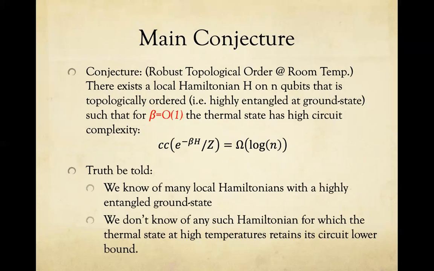So, truth be told, if you look at this conjecture, we know of many local Hamiltonians with a highly entangled ground state. These are, for example, quantum error correcting codes with large distance, say the Toric code. But yet, we don't know of any such Hamiltonian for which the thermal state at high temperatures retains its circuit lower bound. In other words, for all we know, the quantum error correcting codes, the good ones that we know of, if you raise their temperature by a little bit, you may get something which is completely decoherent as a thermal state. In other words, you may be able to simulate this quantum state to arbitrary precision using very shallow circuits. The conjecture asks whether you can somehow prevent that.